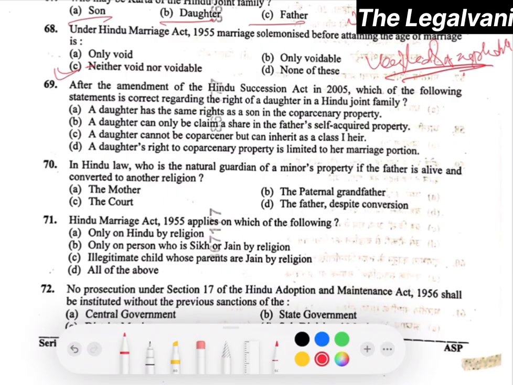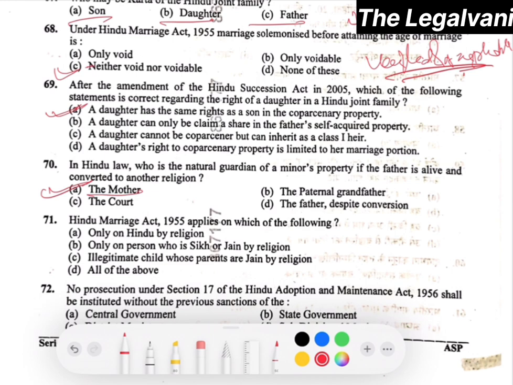Here the right answer will be option number A, that is a daughter has the same rights as a son in coparcenary property. Right. Now moving to question number 70. In Hindu law, who is the natural guardian of a minor's property if the father is alive and converted to another religion? The right answer will be option number A, that is the mother.